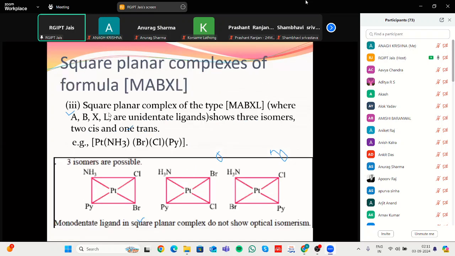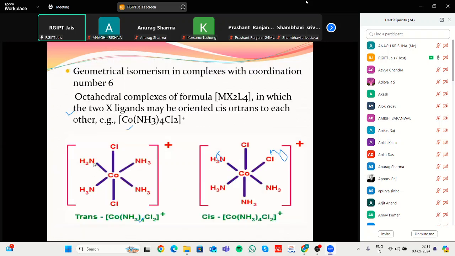If we take an octahedral, in case of octahedral, the geometry and structure are different, like this way. If it is attached with a type of ligand in the same direction, like this and this, both are in opposite direction.